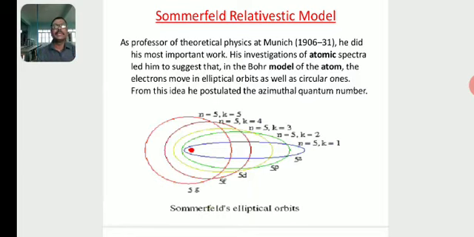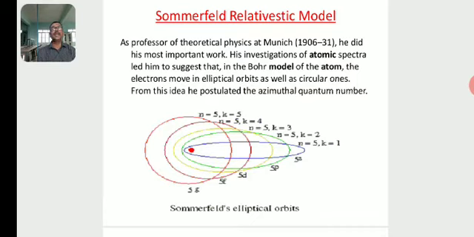So, Sommerfeld assumed that the electrons revolving around the nucleus revolve in elliptical orbits.